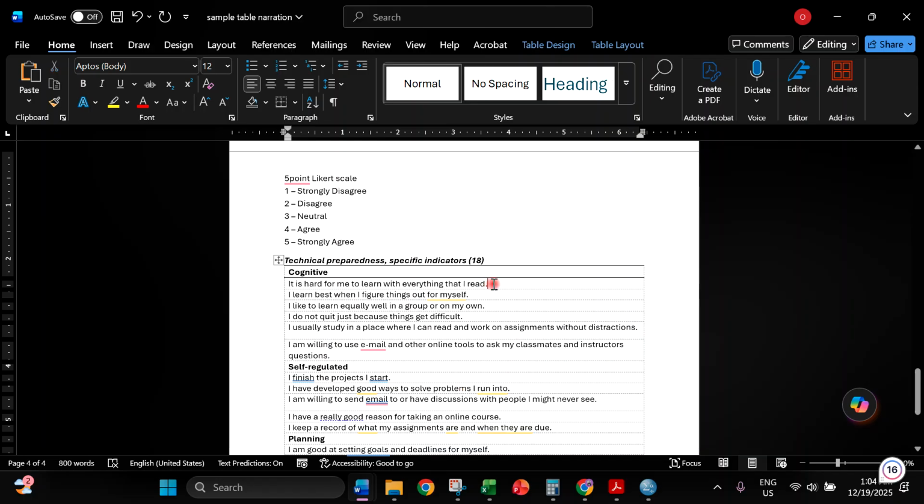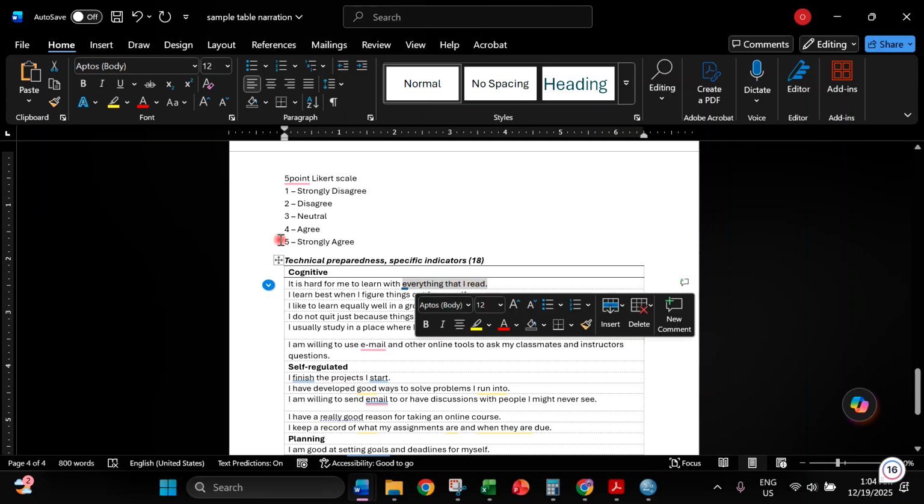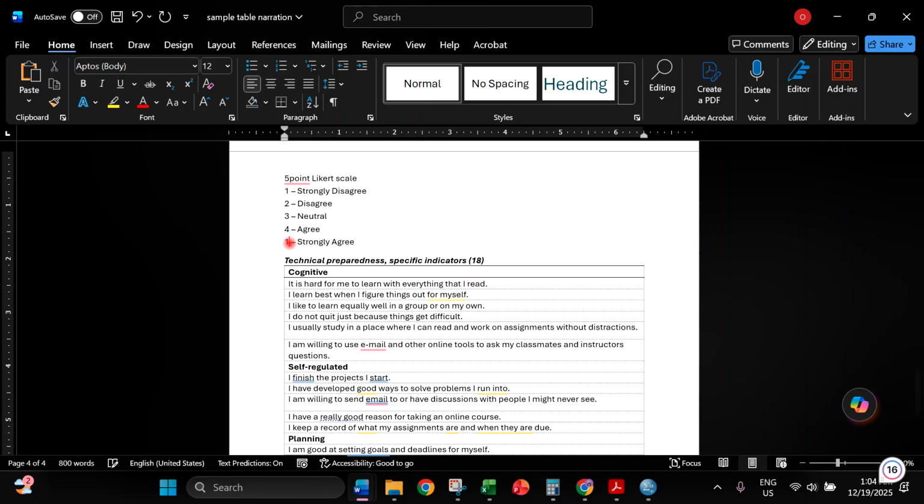If the respondent strongly agrees with this statement, I will score it 1. If the respondent agrees, I will score it 2. Neutral stays at 3. Disagree will be 4. Strongly disagree will be 5.